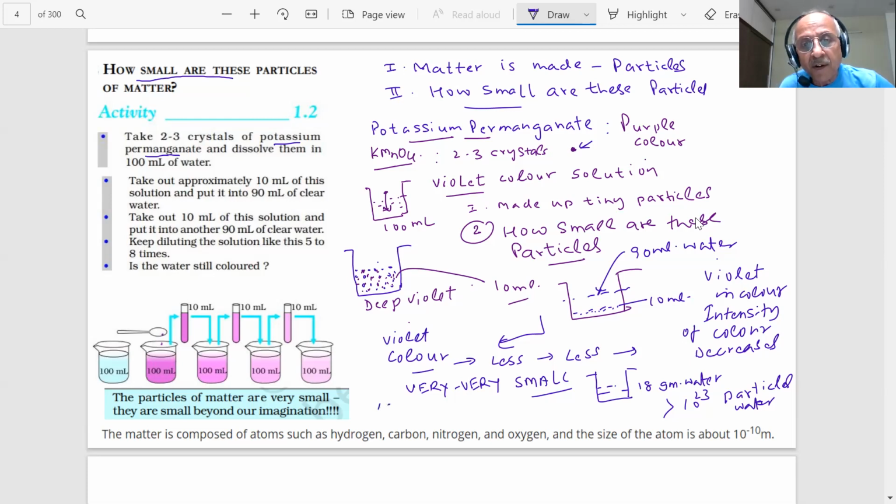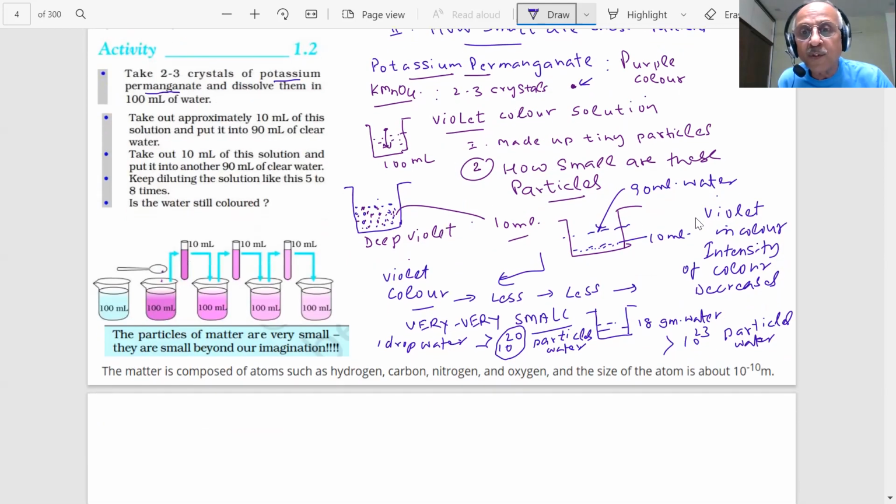If I take one drop of water, it may contain more than 10 power 20 particles of the water. How many? 10 power 20. This is something unbelievable, beyond our imagination. We can't see them. There's no way you will be able to see them, students.